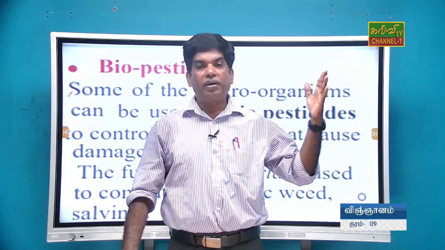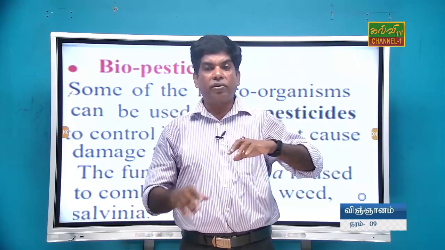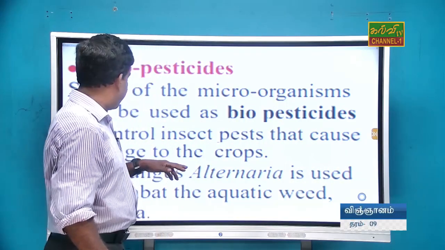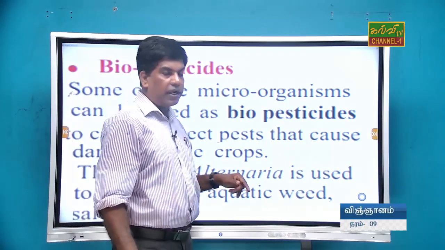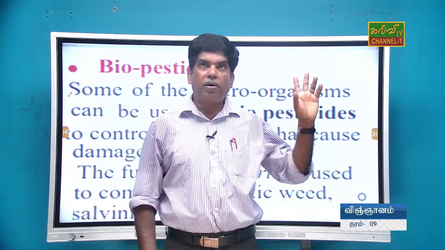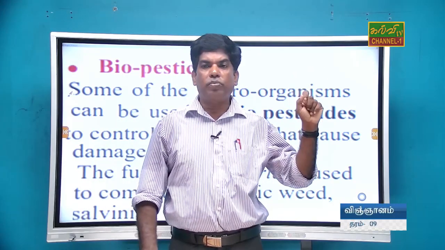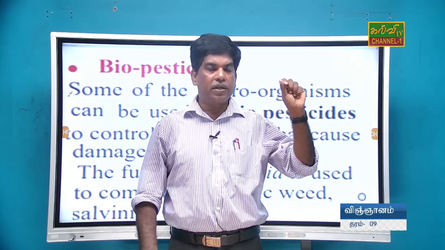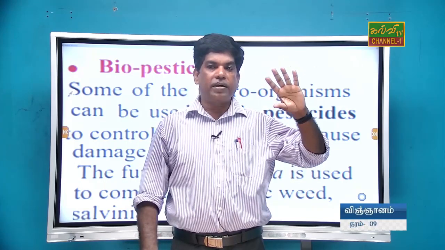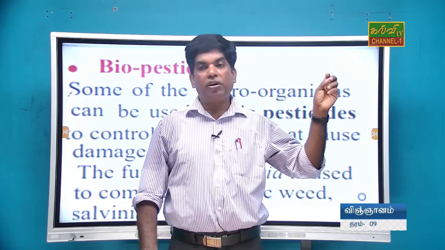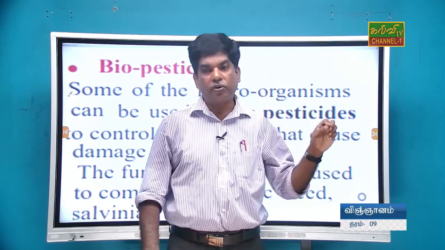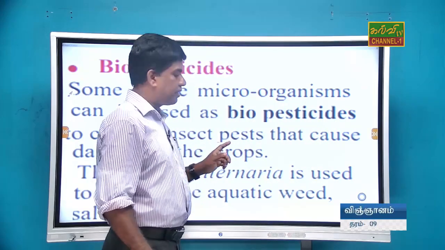Therefore we can control the growth of Salvinia by using this Alternaria fungus, right? I can remember in coconut, Bromocatheca, a kind of micro fungus, and other microorganisms can be used to kill the beetle of the coconut. So small microorganisms can control pests.